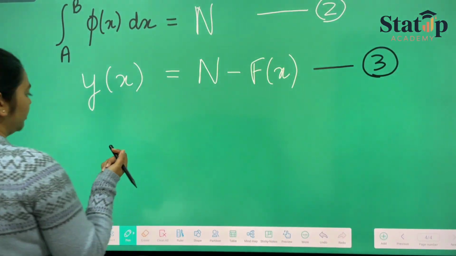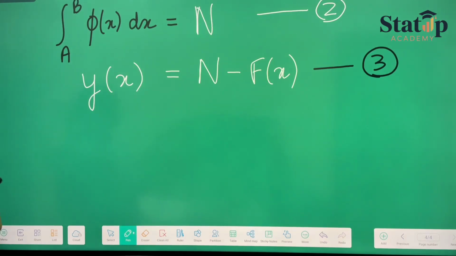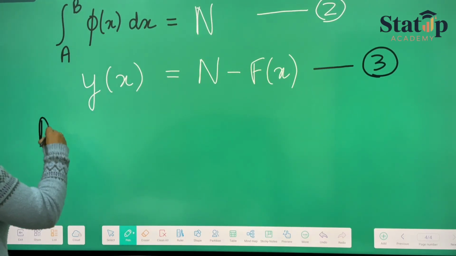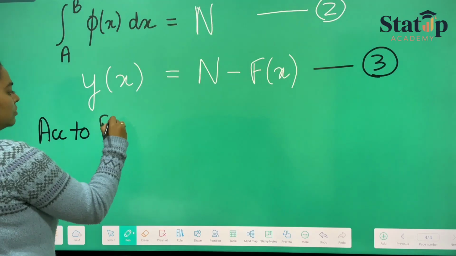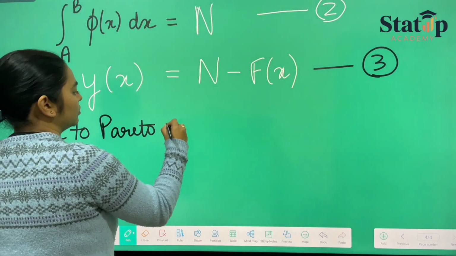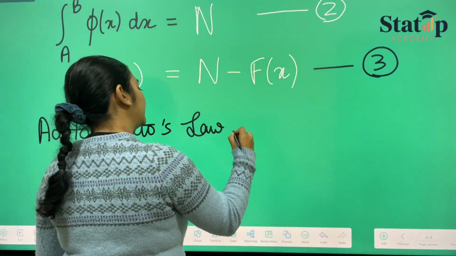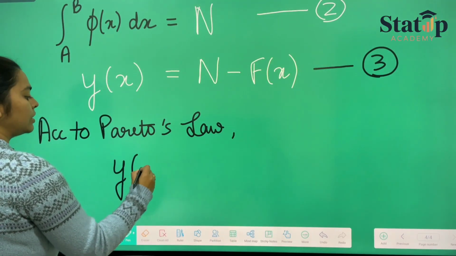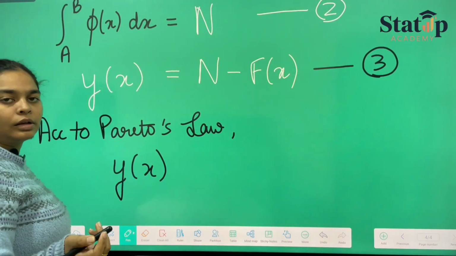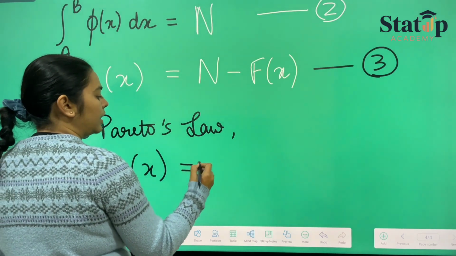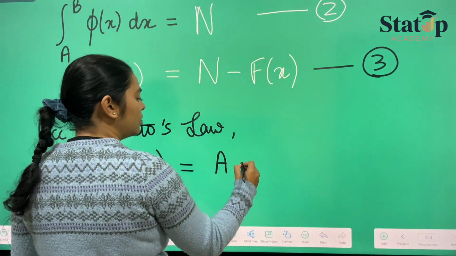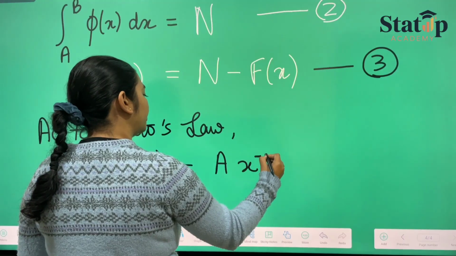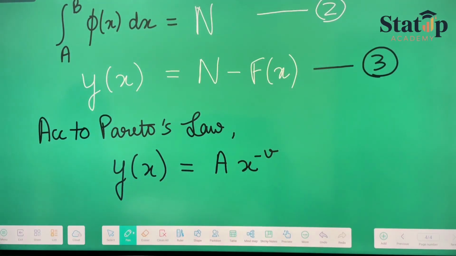Now, according to Pareto's law, it states that the individuals having income more than x is nothing but y equals A into x raised to the power minus v, where x is the income, y is the number of people having income more than x, and A and v are some arbitrary constants.